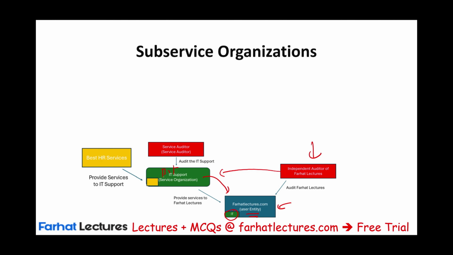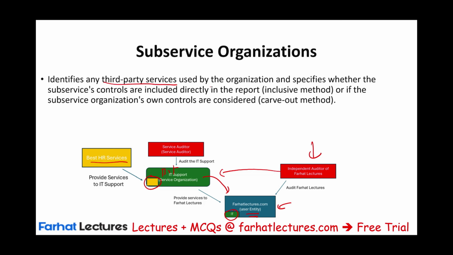Now, Best IT Service could also outsource their HR services. Well, this is called the subservice company. So you need to identify any third-party services used by the organization and specify whether the subservice controls are included directly in the report, if it's the inclusive method, or if the subservice company's own controls are considered, the carve-out method. Don't worry, we'll talk about the inclusive and the carve-out later on. The point is, in the description of your report, you need to let the auditor know about the subservice company. And this is the subservice company, Best HR Services.